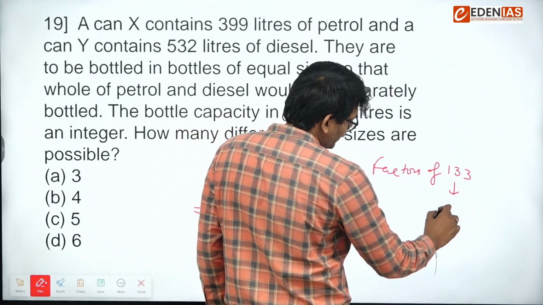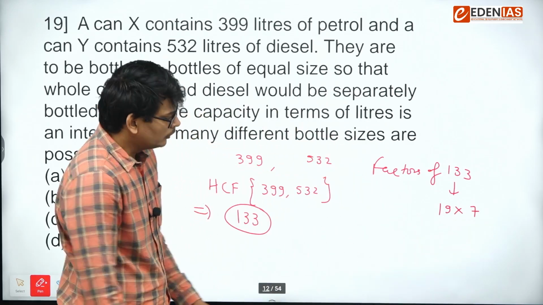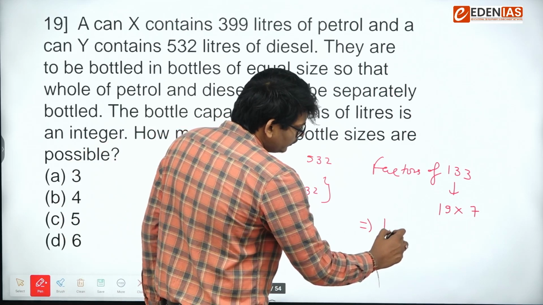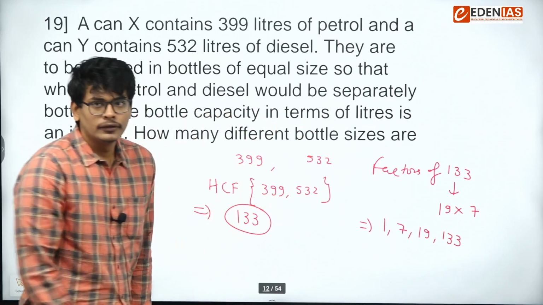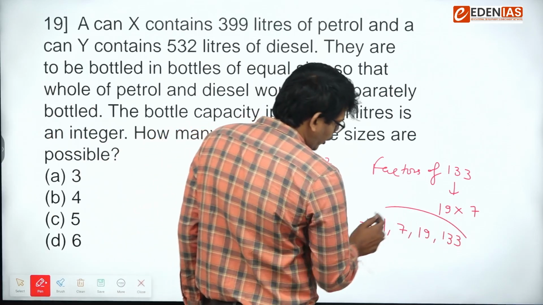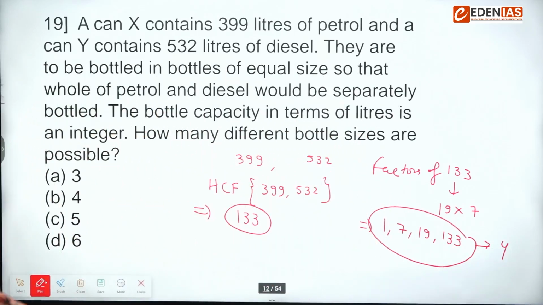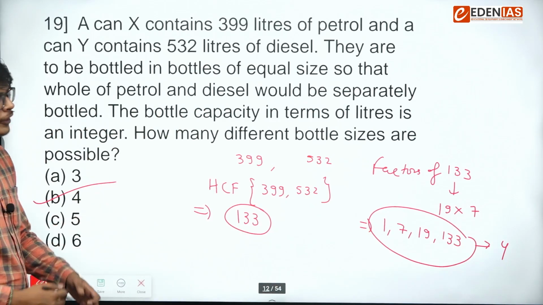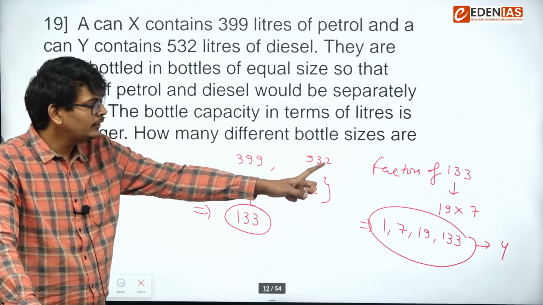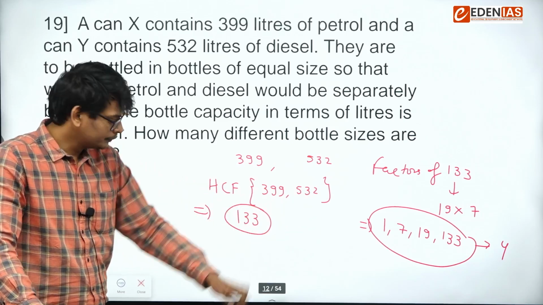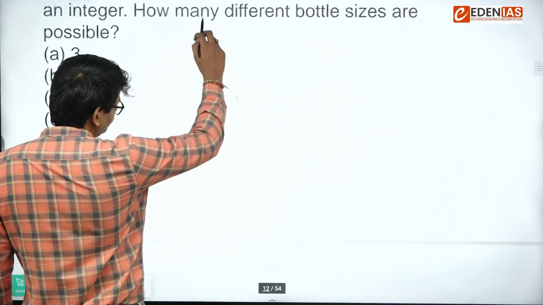133 is 19 into 7. So the factors will be 1, 7, 19, 133. Right? So how many possibilities are we getting? 4. So the answer is 4. How many different bottle sizes? Size can be 1, size can be 7, size can be 19, and size can be 133. Next one.